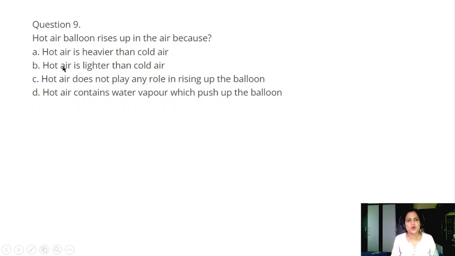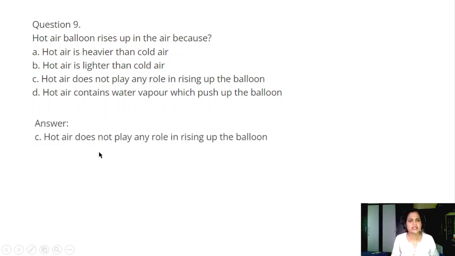Question number 9. A hot air balloon rises up in the air because A. Hot air is heavier than the cold air. B. Hot air is lighter than the cold air. C. Hot air does not play any role in rising up the balloon. D. Hot air contains water vapor which pushes up the balloon. Answer is B. Hot air is lighter than the cold air.